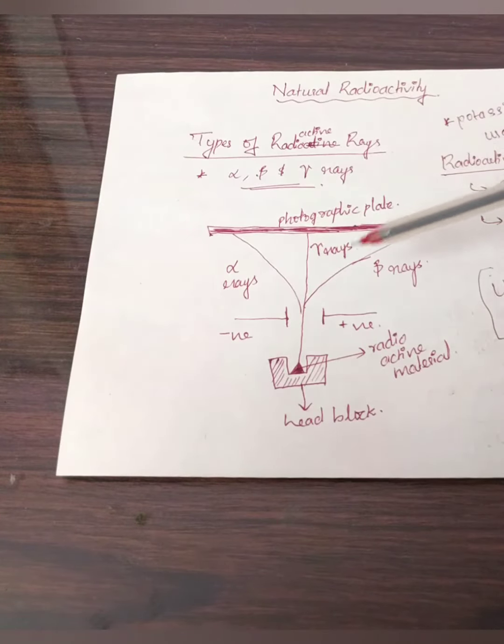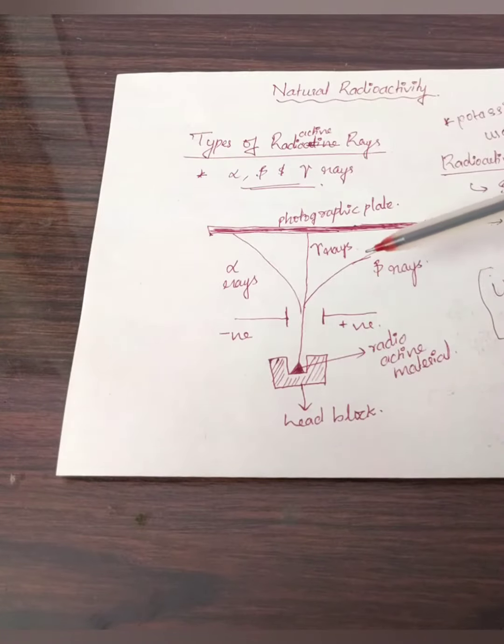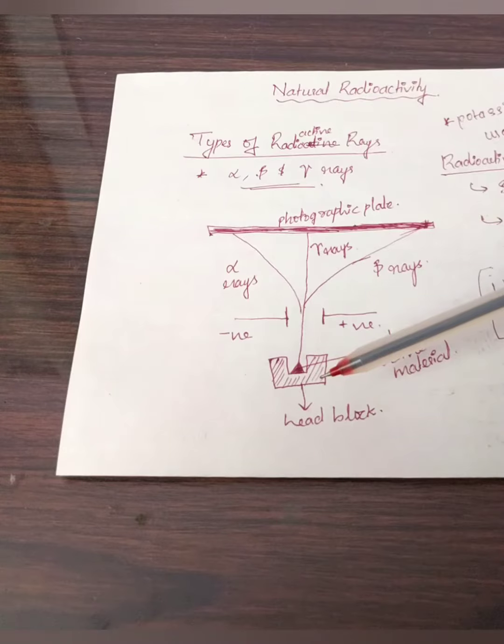So here is the experimental setup, or the method of separation of radioactive decay with the help of electric field and magnetic field, represented in this diagram. A little of the strong, or the most dangerous, radioactive material we are keeping inside a small depression, or a small hole, made in the lead block.